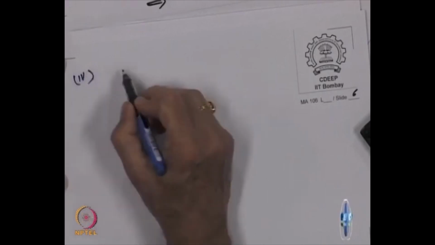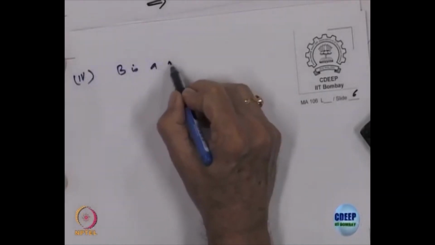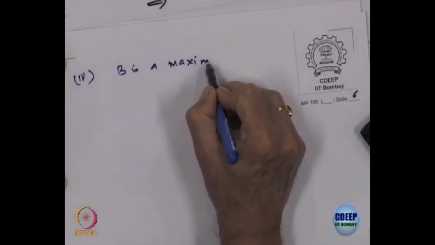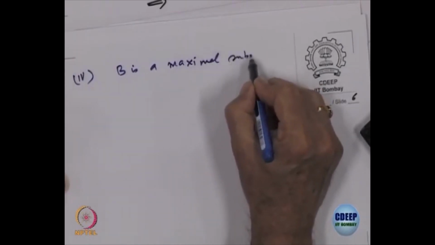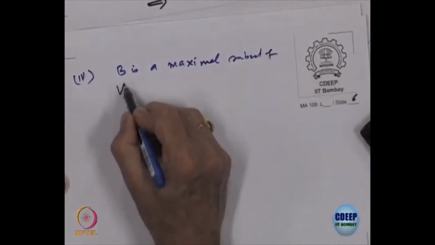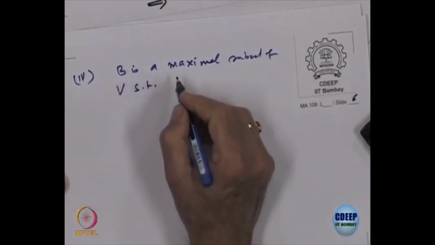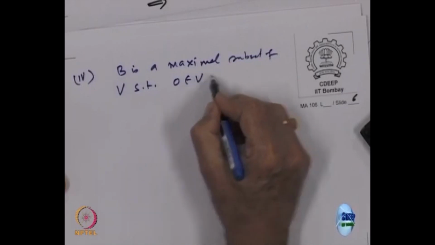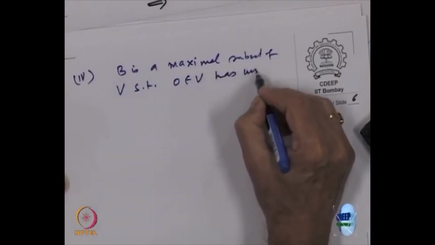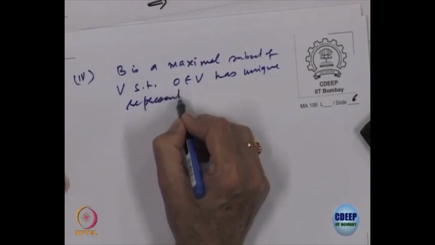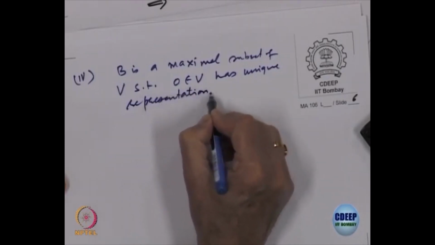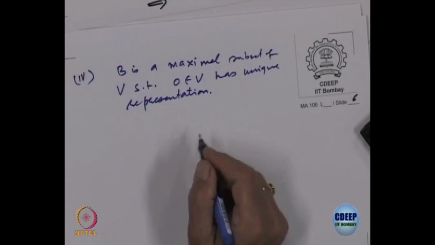So, 4 says B is a maximal, instead of the word minimal it should have been maximal subset of V such that 0 belonging to V has unique representation. That should be statement 3.